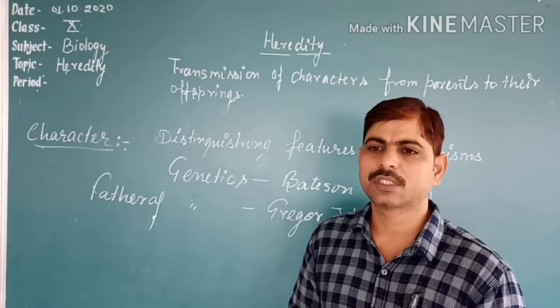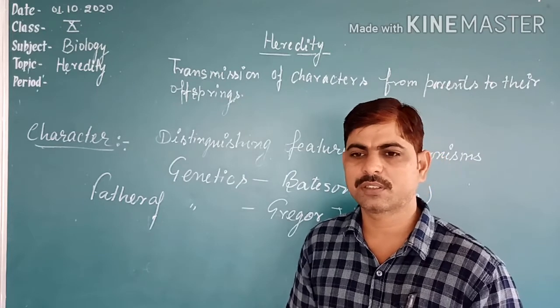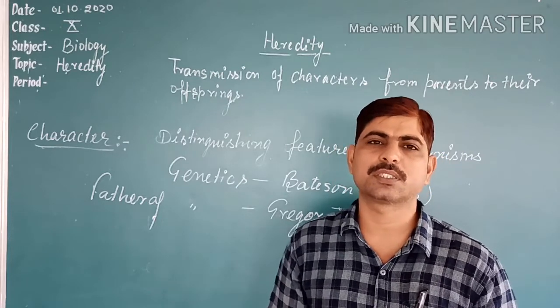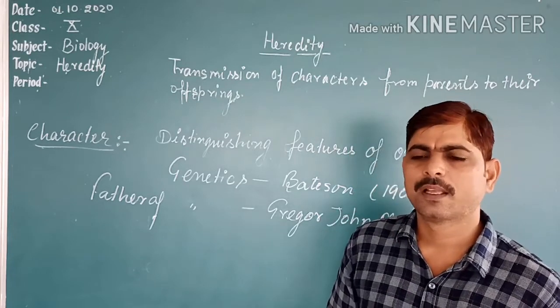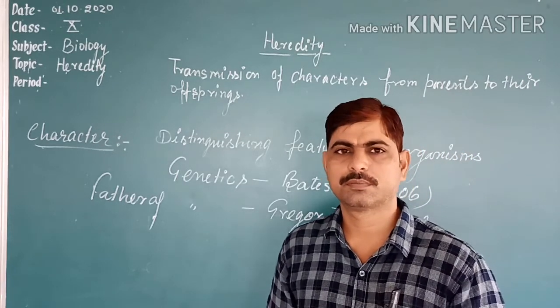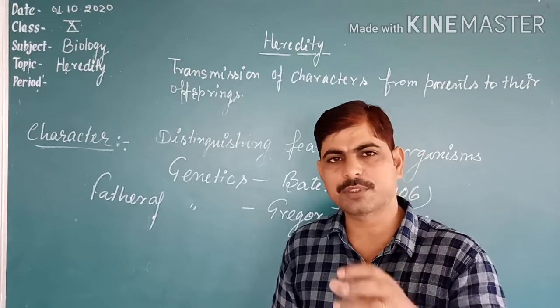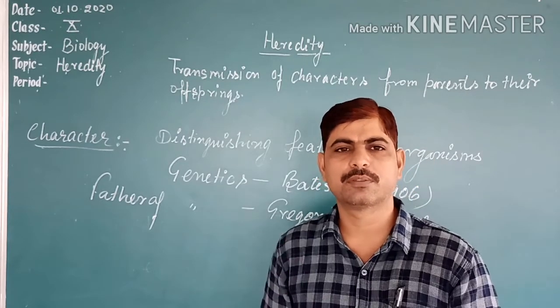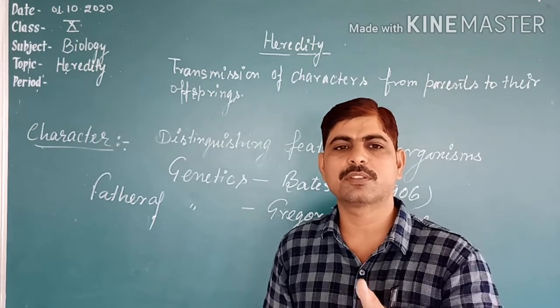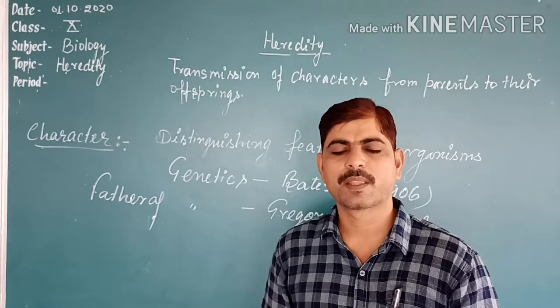Crossing over is also the result of a biochemical reaction, and no biochemical reaction is 100% accurate. You can take the example that a pigeon hatches into a pigeon, a sparrow hatches into a sparrow, and a human baby is similar to their parents.